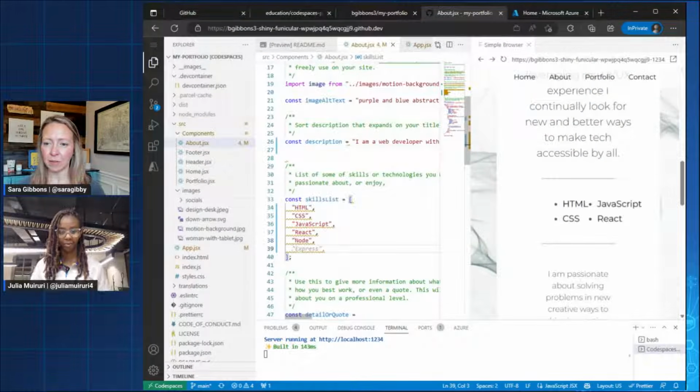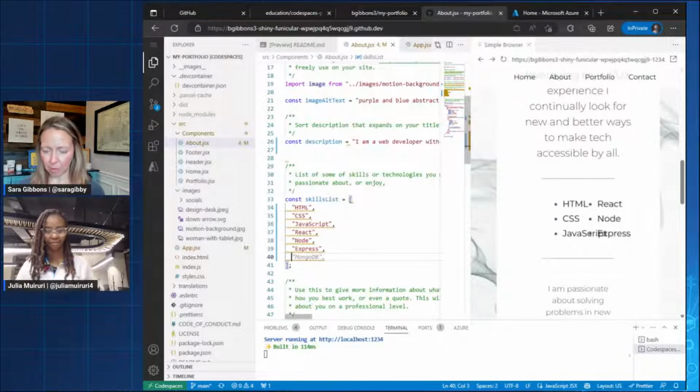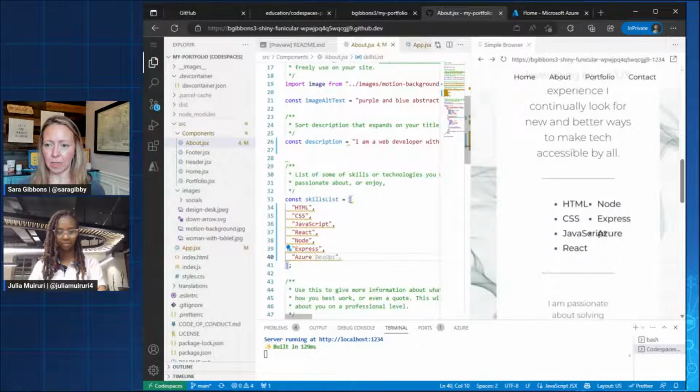These all sound great. Express, yes. Mongo, I don't know about Mongo, but let's say Azure. Well, get anything for Azure DevOps? Perfect. I feel like that's a good skills list.